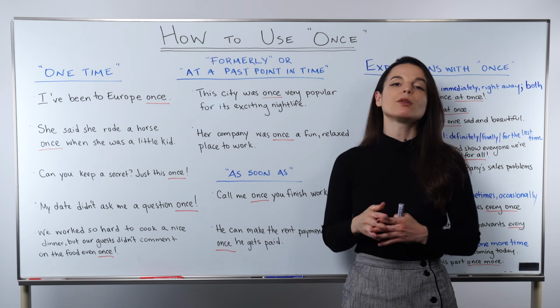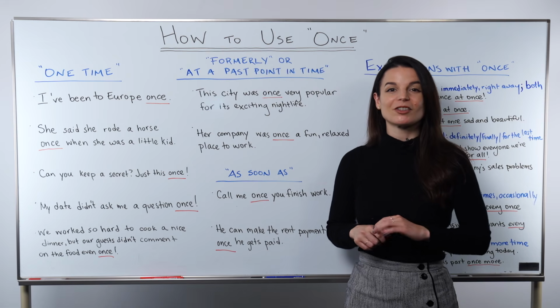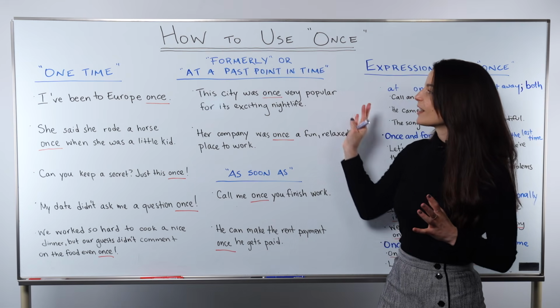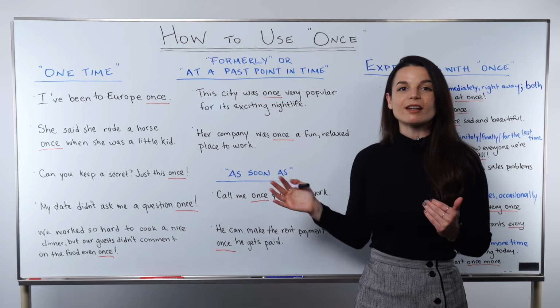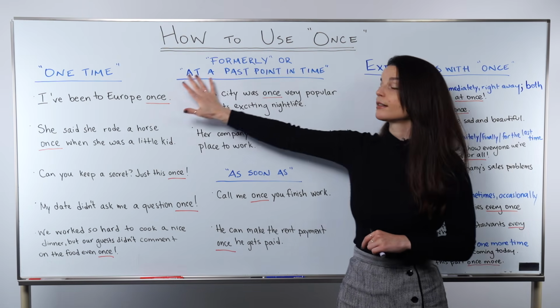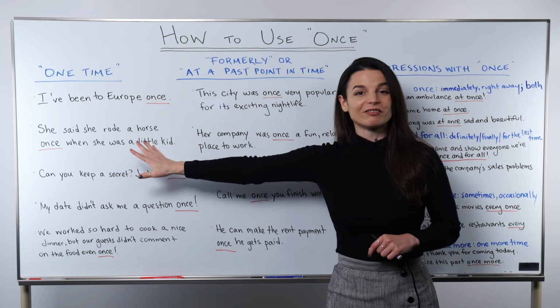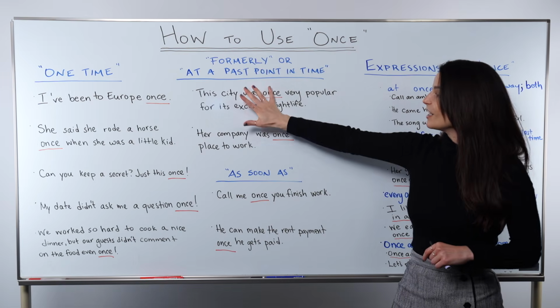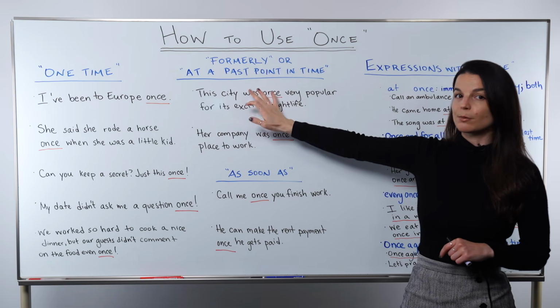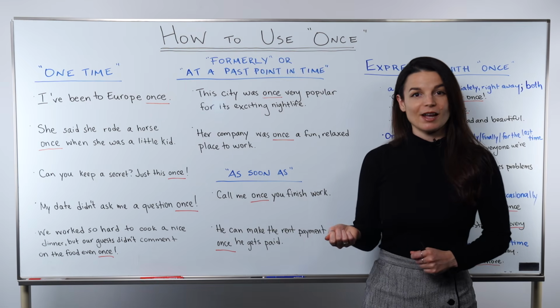There are a couple of other uses that are a bit less common, and they're kind of specific to certain situations, but in most cases, these three will be great for everyday communication. So keep in mind some of the context clues that I talked about here. Personal experiences and conversations for one time, conditions and statuses for past points in time, and verbs, actions for as soon as.